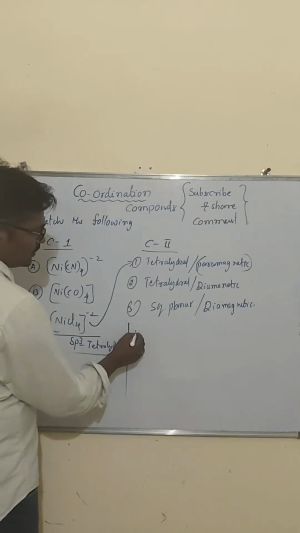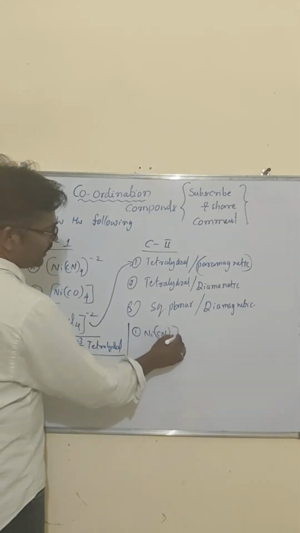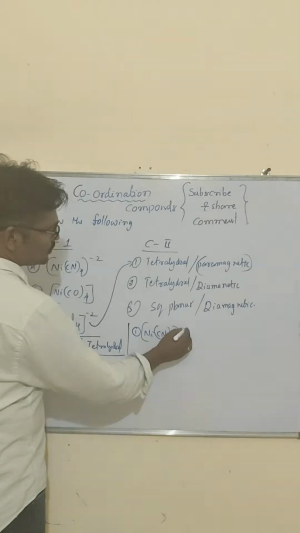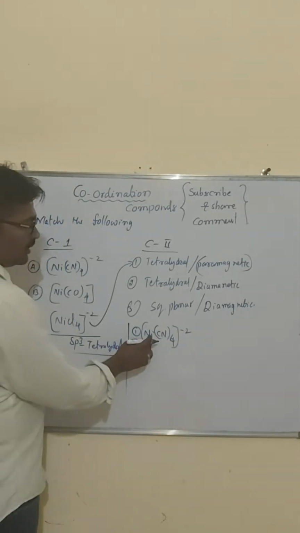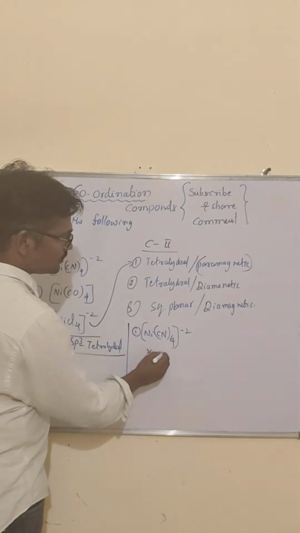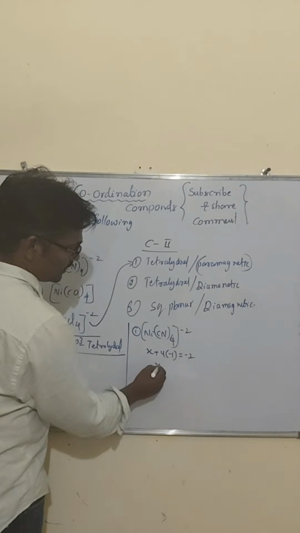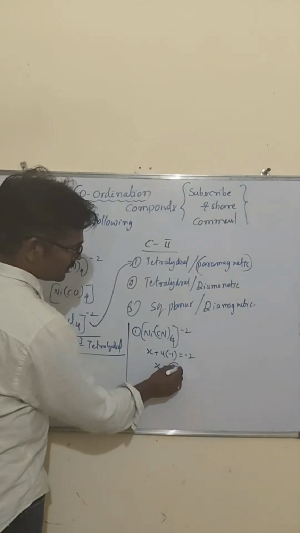First, if you take Ni(CN)4 2-, x plus 4 into minus 1 equals minus 2, so x is plus 2. The oxidation state is plus 2.